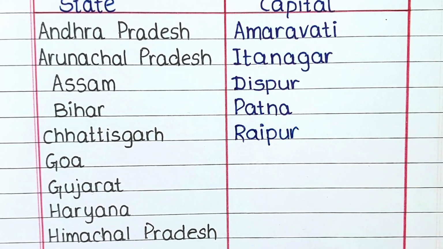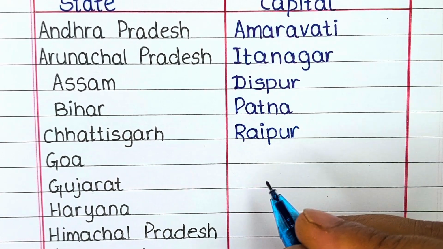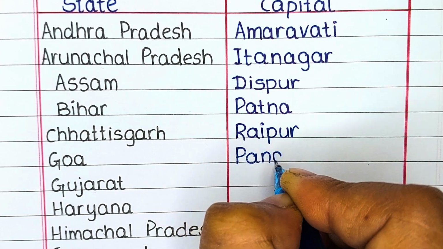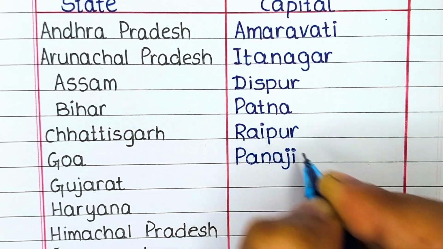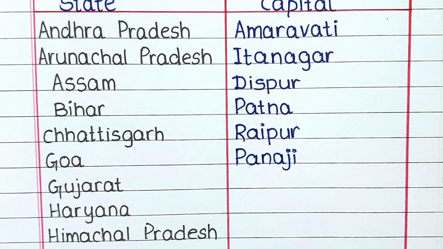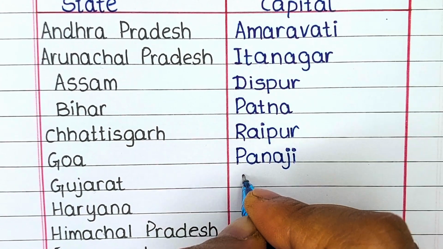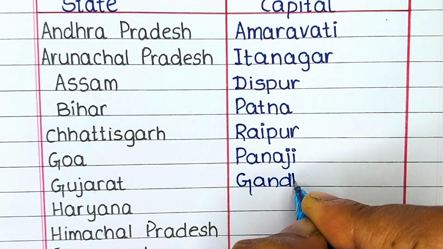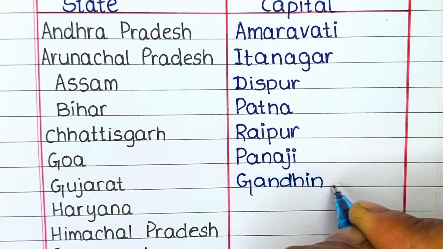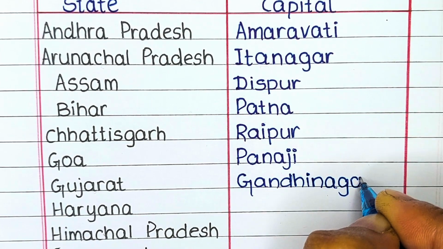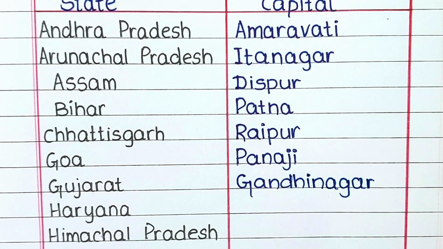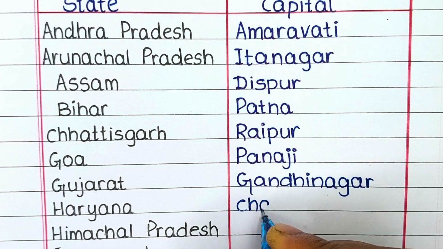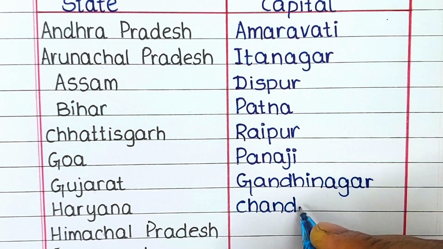The next state in our list is Goa. The capital of Goa is Panji. The next state is Gujarat. The capital of Gujarat is Gandhinagar. Next up we have Haryana. The capital for the state Haryana is Chandigarh.